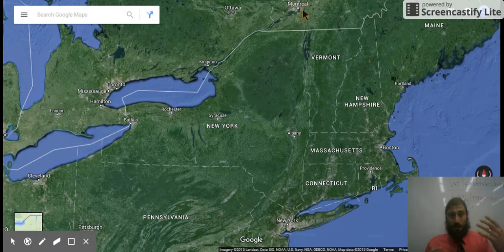The only way that we could fit the whole state in one picture is to take that picture from space. This is a picture taken by a satellite out in space. That's how far back you have to be to see the whole state. States are much bigger than cities. And there are many different cities within a state. So in New York, we have Buffalo, we have Albany, and we have New York City.